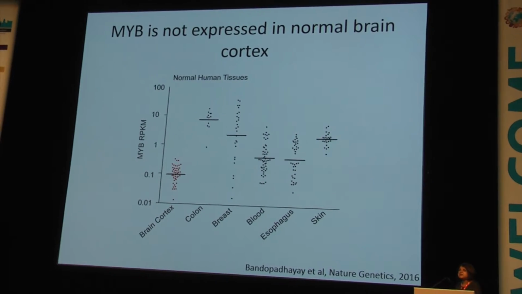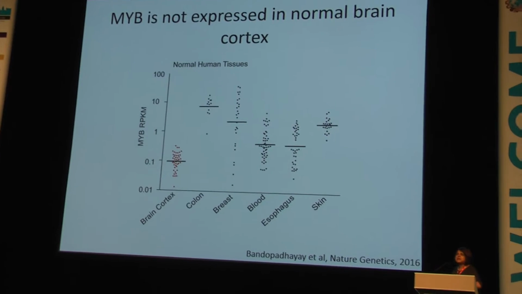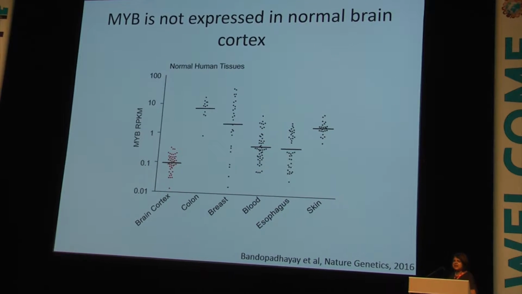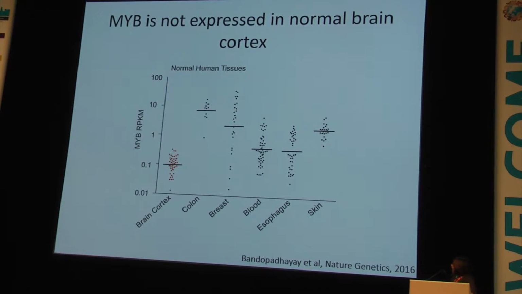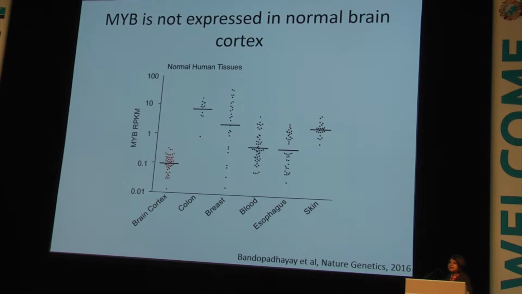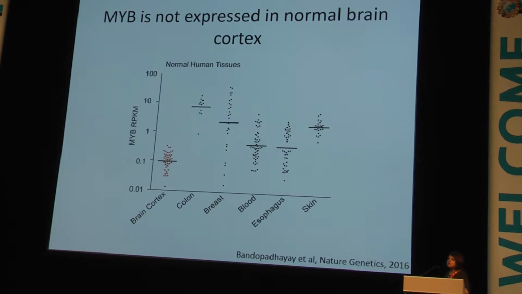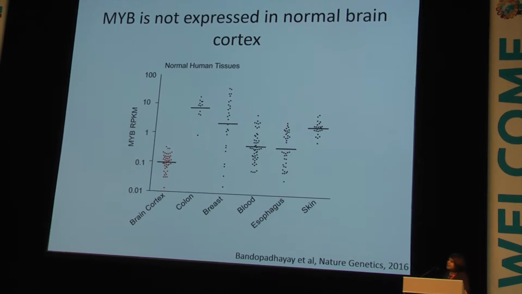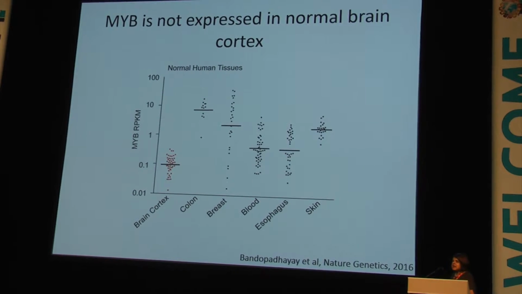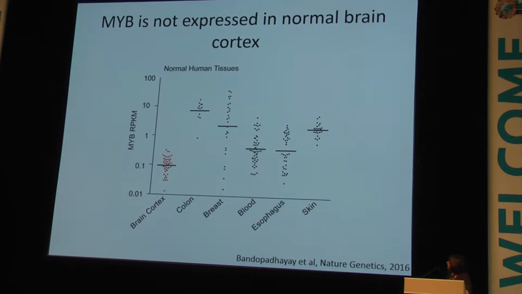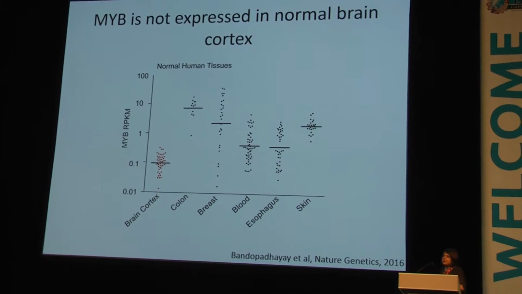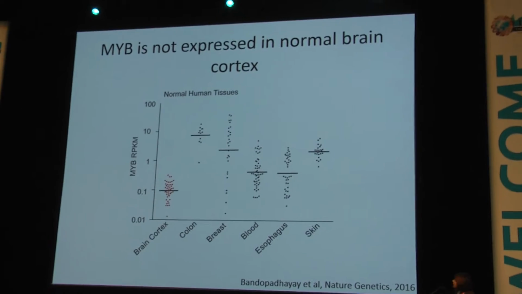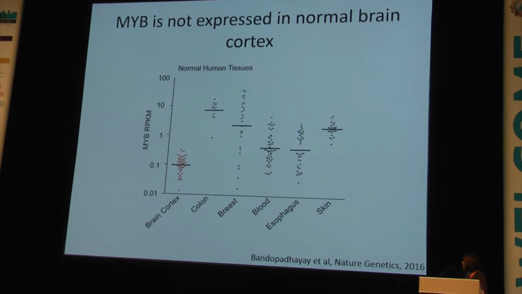As neuro-oncologists, I wasn't that aware of the oncogenicity of MYB in the brain. And one of the main reasons for that is that MYB is not expressed in normal postnatal cortical brain where these tumors occur. So I'm showing you RNA-seq data here from Project GTEx, which is autopsy samples, and you can see a very low level of expression of MYB in the cortex where these tumors occur relative to other tissues.